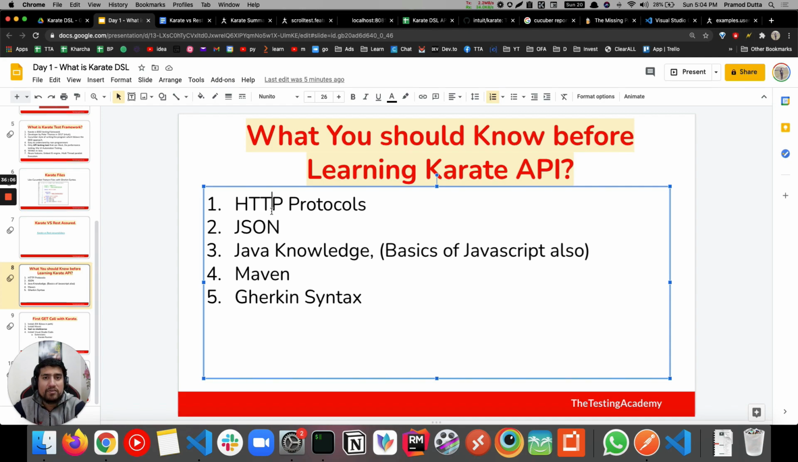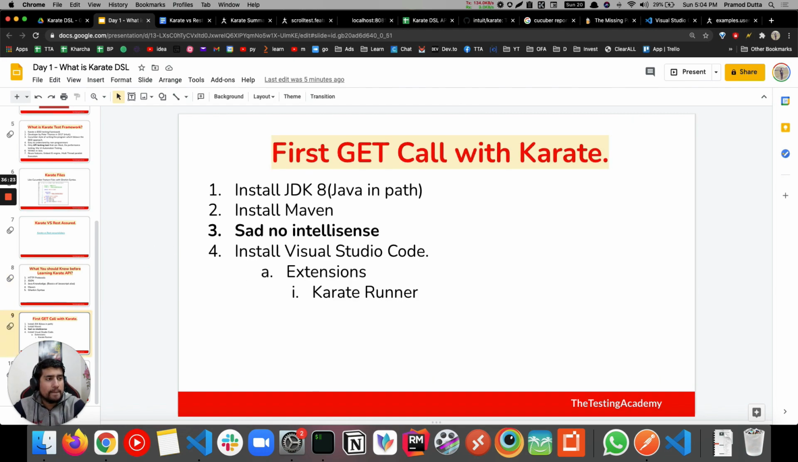Maven, right? If you haven't worked with commands like Maven clean, Maven test, and all, I have created a tutorial, don't worry, in the section. Just search for Maven Pramod or something like that on YouTube and you will see it. Gherkin syntax is very straightforward, trust me, no need to worry about that, right?